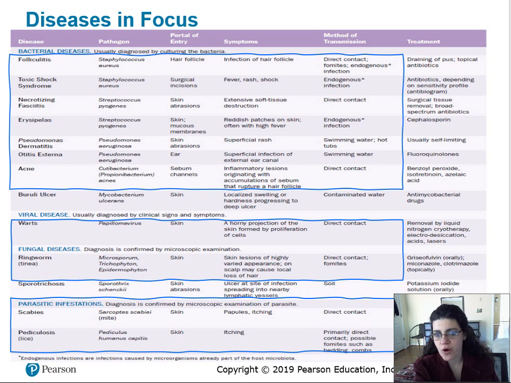This table is just summarizing what we all talked about, and it's including scabies and pediculosis here at the end, and showing that they both have itching as a symptom. And that's it for fungal and parasites.